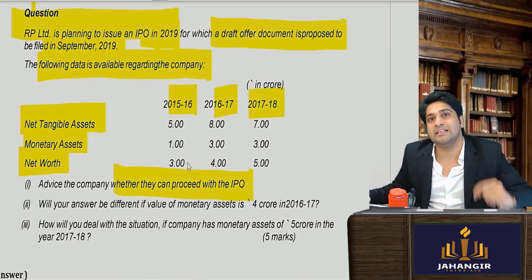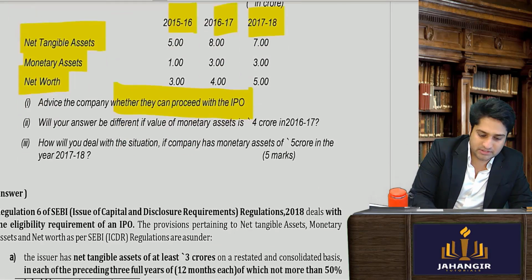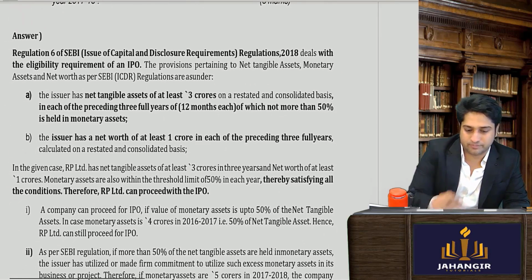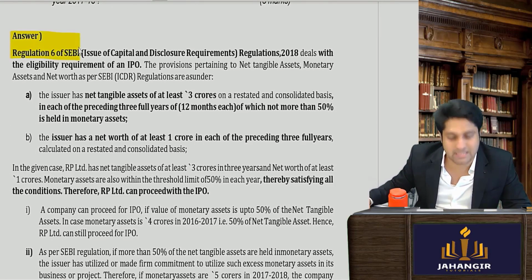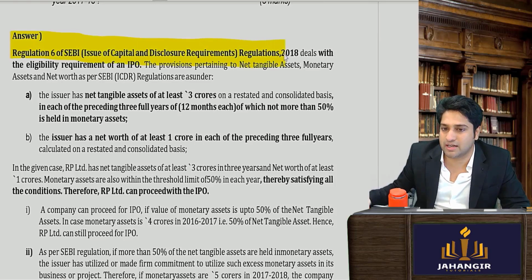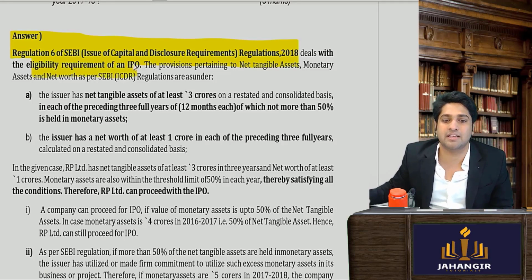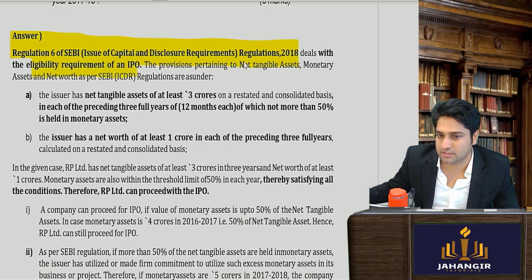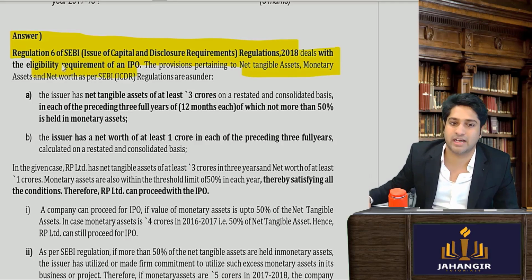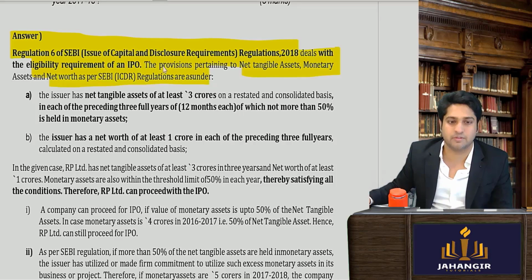So this is again a legal sum. We'll have to first see what the provision is. So this is the provision. Regulation number 6 of the SEBI ICDR Regulations gives you the conditions for eligibility requirement for an IPO. It says that the provisions with respect to net tangible assets, monetary assets, all of this are given as under.